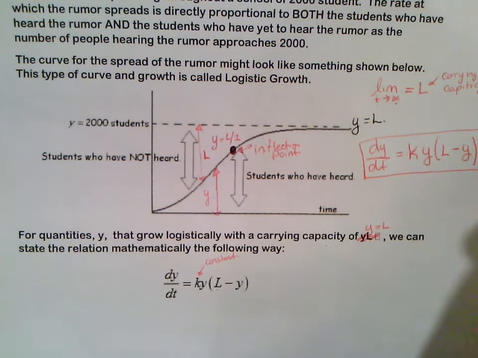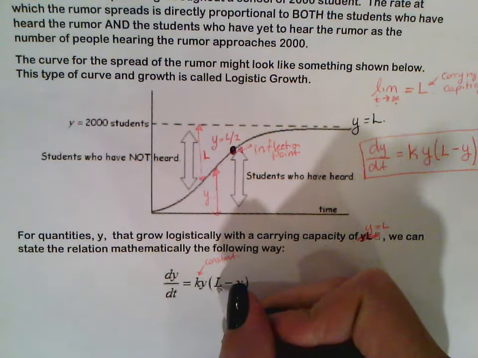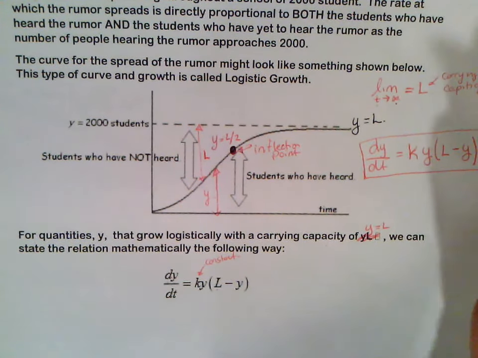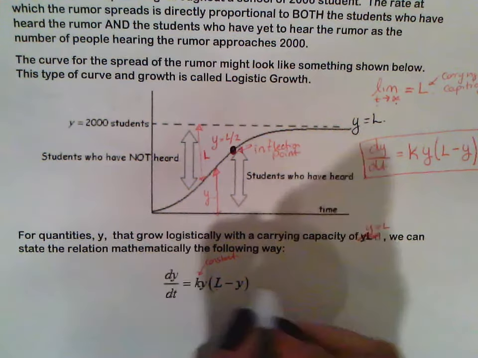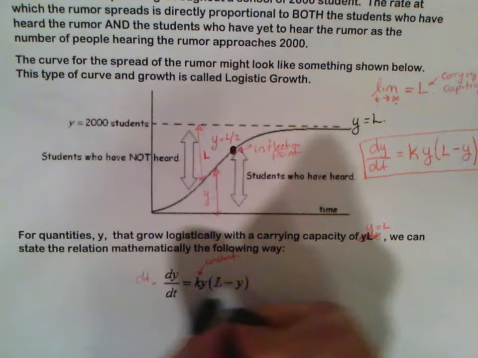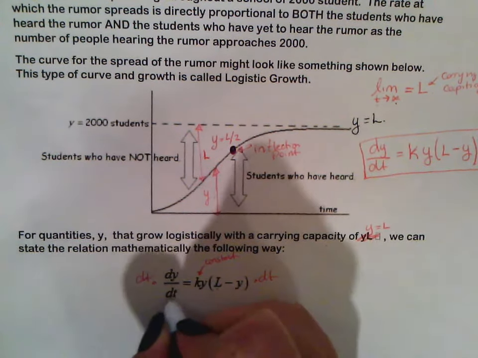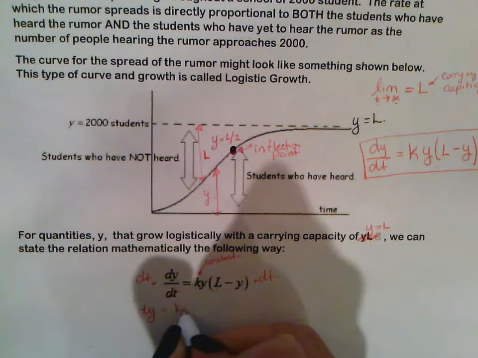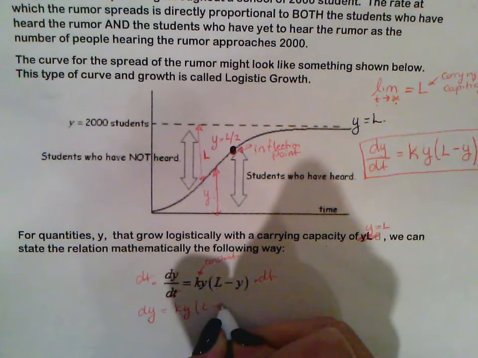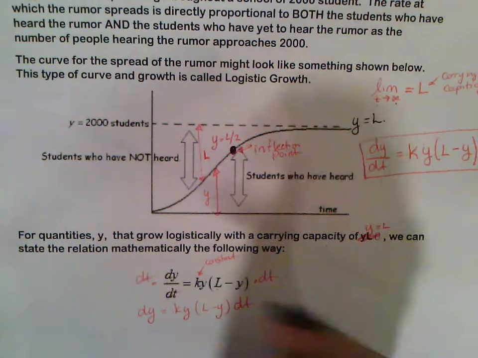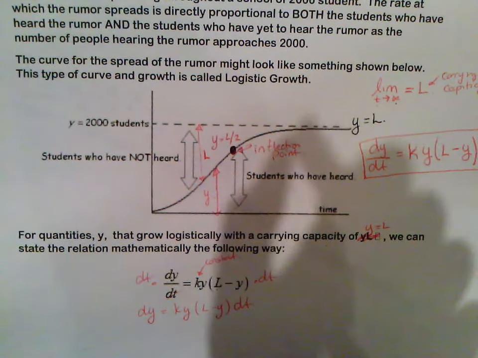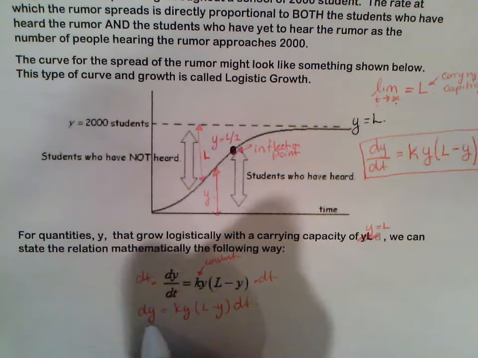Now this right here is our constant, okay? L is going to be your carrying capacity, but you don't really know what L is. I mean, it is going to end up being a constant, but it does have to stay with y because it is dependent on y. So if we try to separate these, first you would multiply both sides by dt. So you'd end up with dy equals ky times L minus y dt, and then to get the y's together,